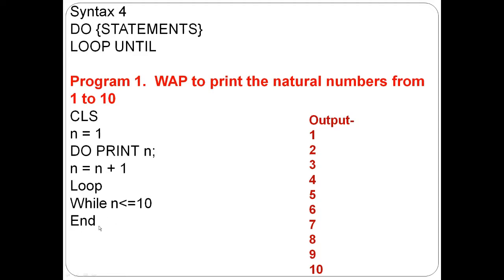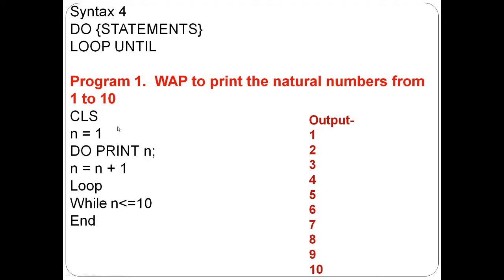Then we will end the program. When we press F5 or write run, the output will come in this way: 1, 2, 3, 4, 5, 6, 7, 8, 9, 10. Because we are printing natural numbers from 1 to 10. Hope you all understood this program. You can print the natural numbers here.